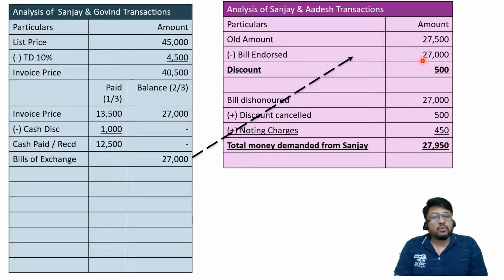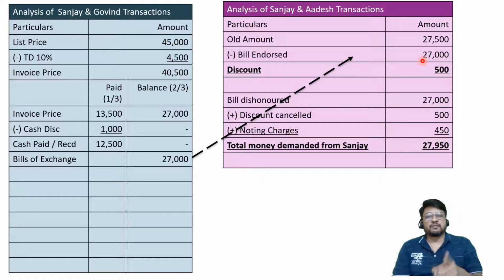On the due date, who went to whom? Adesh went to Govin and demanded money from Govin, but Govin has dishonored the bill. So first thing, Adesh's happiness of the past will get converted into anger of today, and he'll first of all say, whatever discount was considered earlier, that I'm going to cancel. So he's going to demand 500 rupees extra over and above the 27,000 on account of bill dishonored.